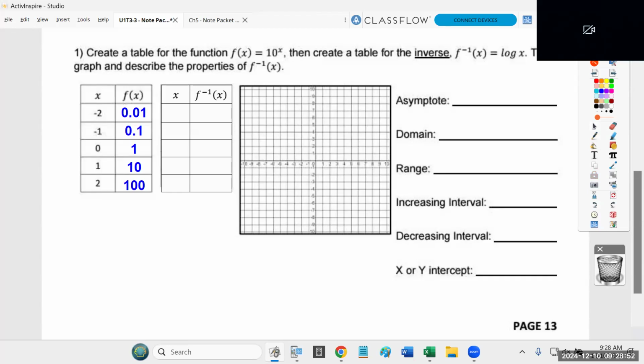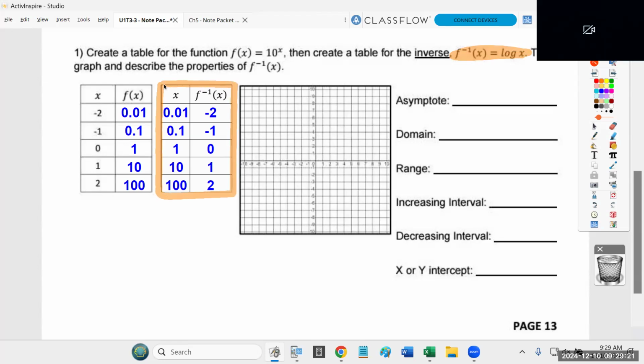Now, believe it or not, just getting that gives you everything you need to be able to do the rest of this problem. If you want to create the table for the inverse function, take these columns, flip them. So I can literally just copy the values, but I'm just going to flip them. Now, those points are going to enable me to graph the inverse function. This is what we want to graph. And we're going to use this table to do it.